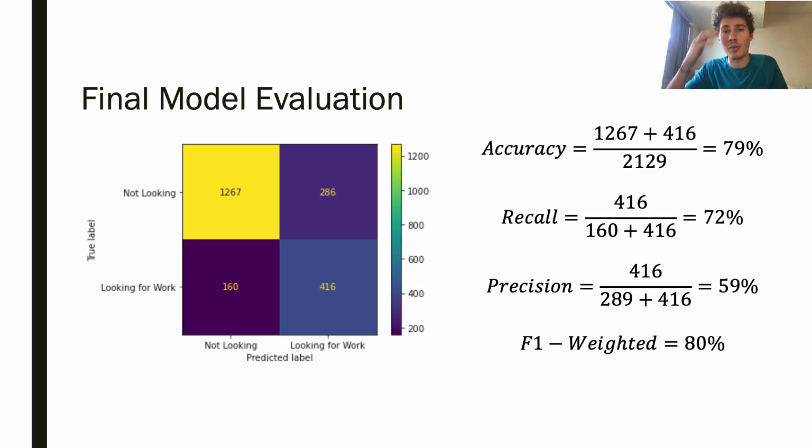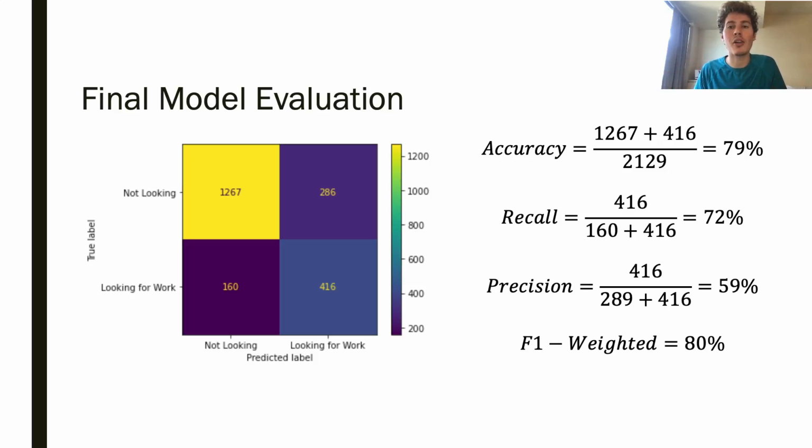Confusion matrices throw a lot of information at you, and there's a lot of statistics that we can get off it, but here I'm only going to look at a couple. First of all, the accuracy is 79%, which is great, but it's important to note that we're dealing with imbalanced data sets, so if we were just to look at accuracy, it wouldn't tell us much about how our model is actually doing. Since our model could always predict not looking for a job, and our accuracy would be 75%. So comparing that bad model of always predicting 0 with this current model, we see that our current model is much, much better, way better than just a 4% increase in accuracy.